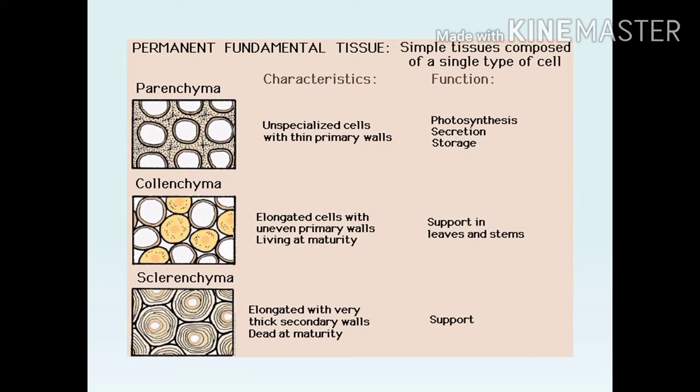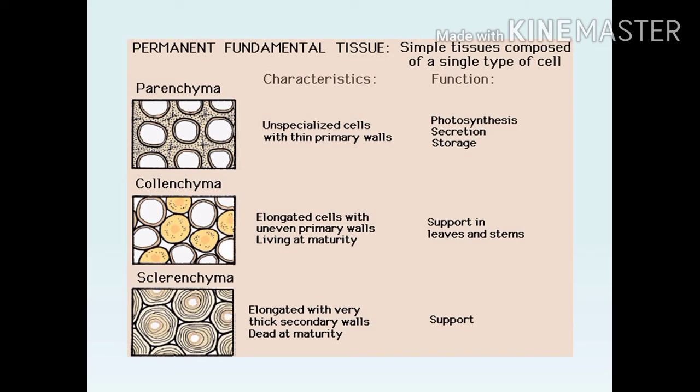Let's see these different types of cells with their function. Different types of permanent fundamental tissue with their function. Parenchyma: characteristic feature, unspecialized cells with thin primary walls. Function: photosynthesis, secretion, and storage. How does it do photosynthesis?